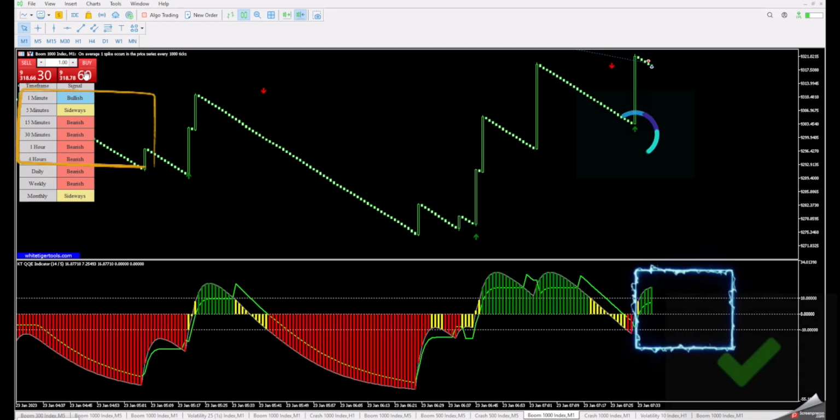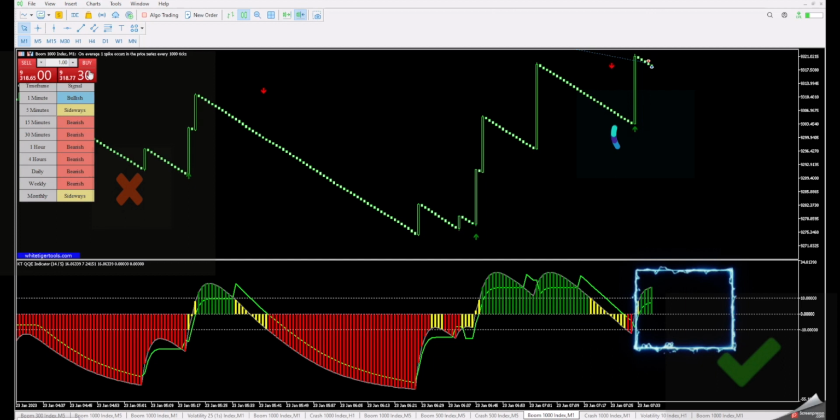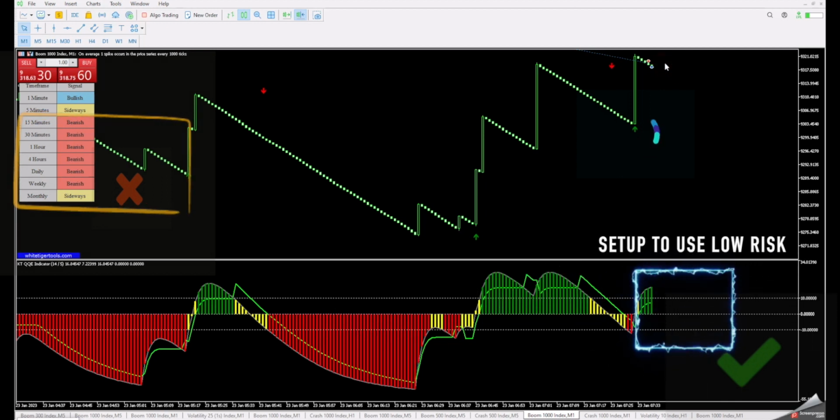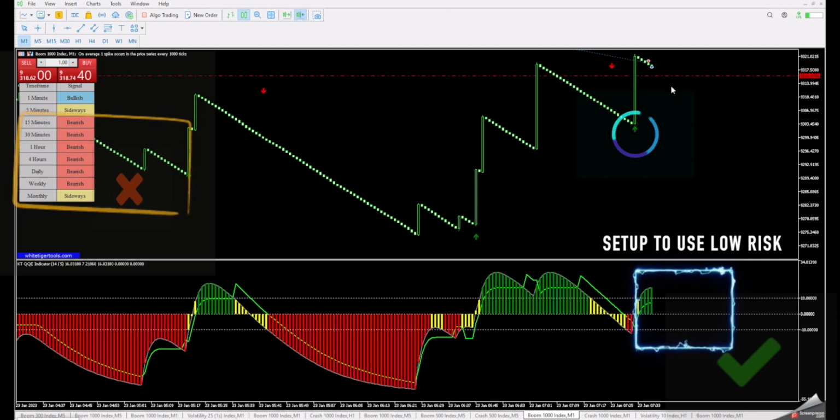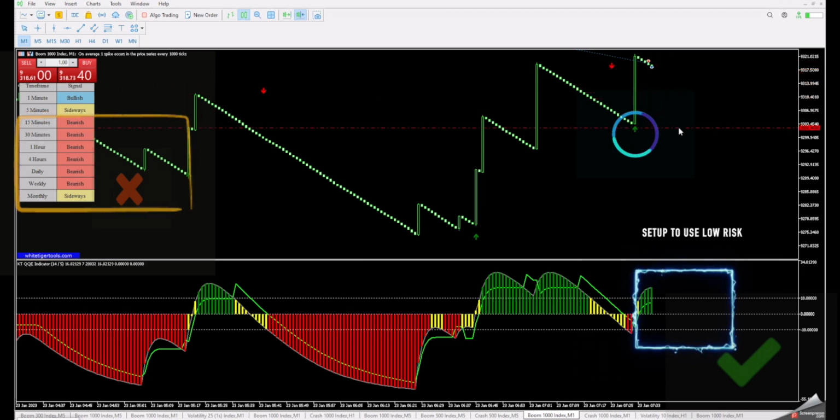The histogram is showing an uptrend momentum on 1 minute time frame, but on the higher time frames, the trend is showing a bearish momentum. This is a very tricky situation. For the sake of this tutorial, I will take a trade, but with a very low risk. This is not my kind of setup. In this kind of situation, a sell entry would be more ideal, but you never know.